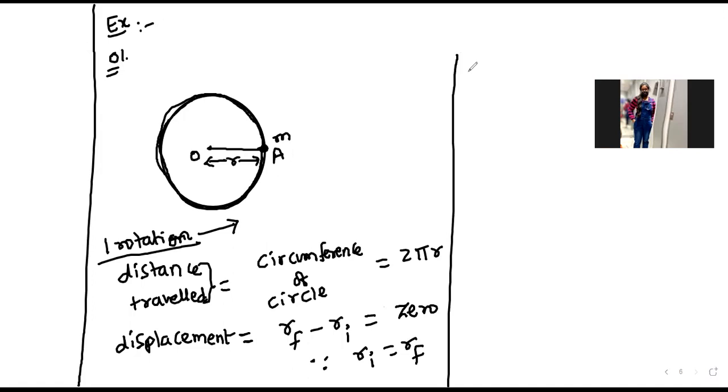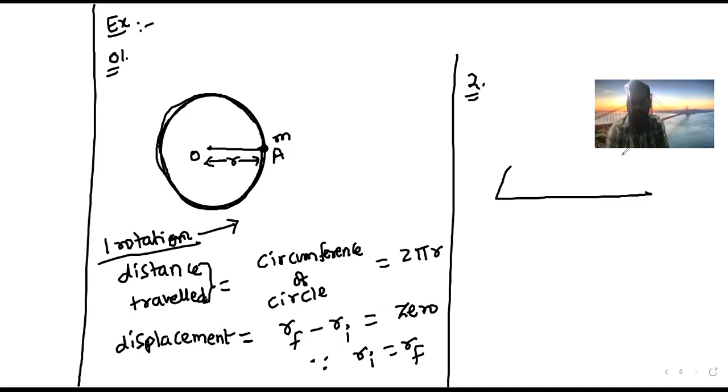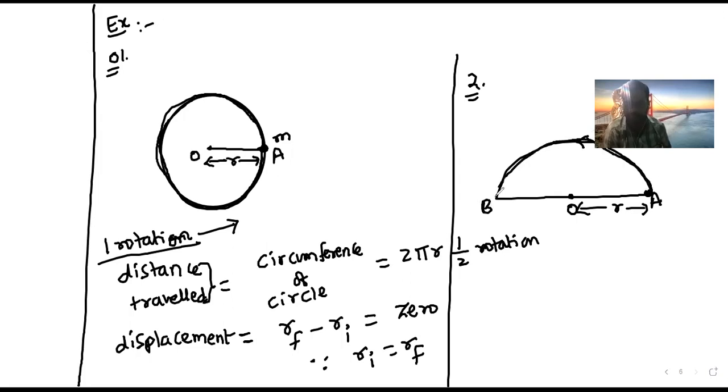Now the second one: if the particle completes half rotation. This is the center, this is the point A, and this is my radius. If the particle completes half rotation, that is, the particle travels from A to B like this. Here it is A to B.